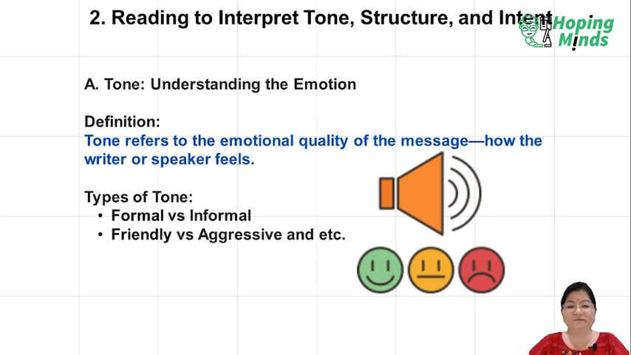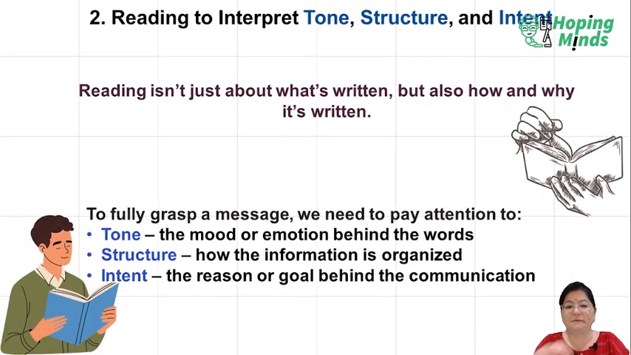In the second lesson, we are going to discuss reading to interpret tone, structure, and intent. Now, what do we mean by this? Reading isn't just about what's written, but also how and why it is written. That means we need to understand that tone refers to the attitude or emotional quality conveyed by the person through word choice, sentences, plus the style.